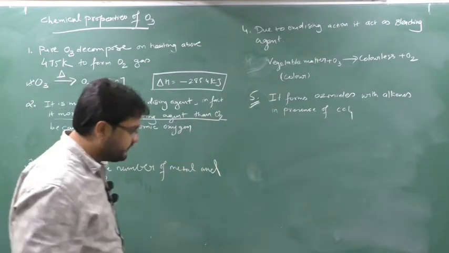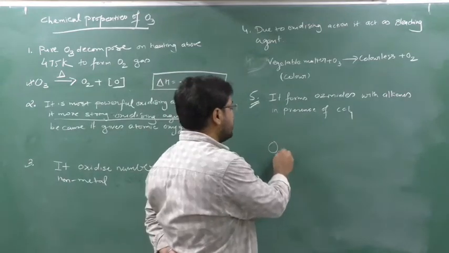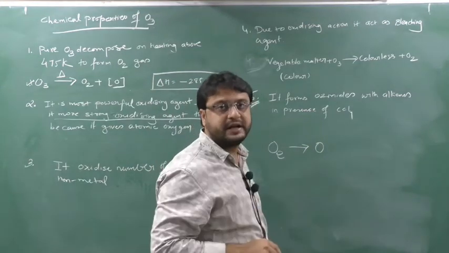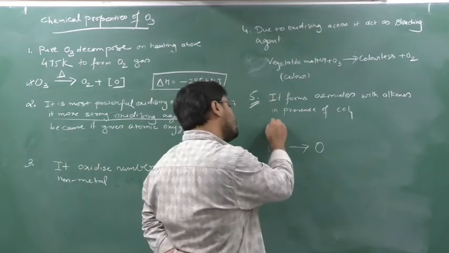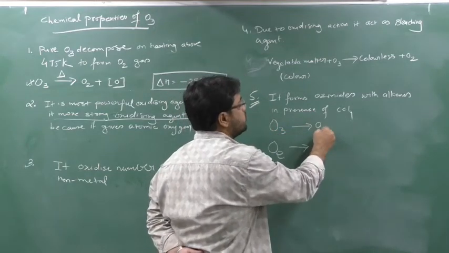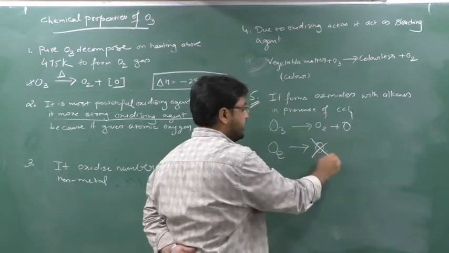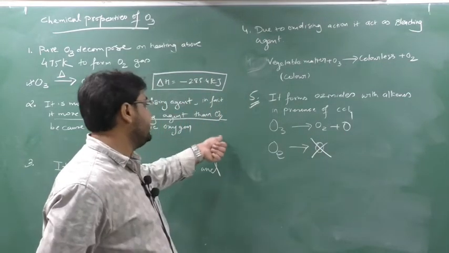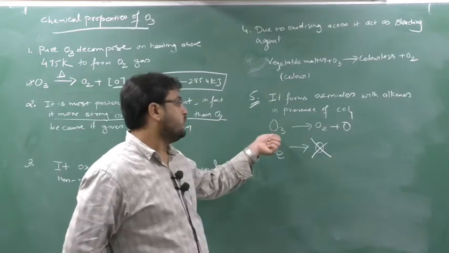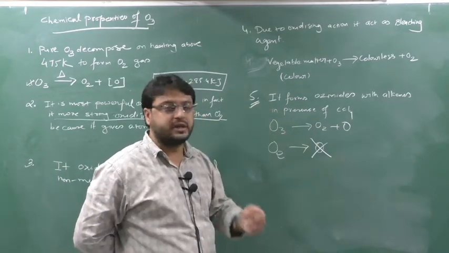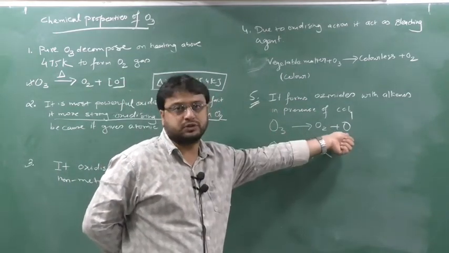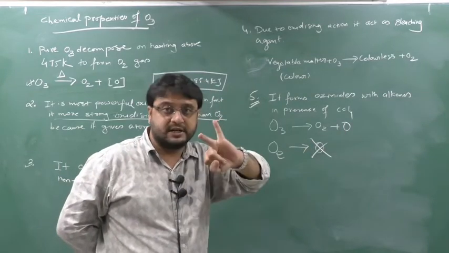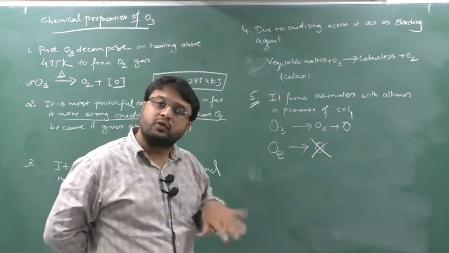In fact, it is a stronger oxidizing agent than O2. Why? We will see the reason. When O2 gets decomposed, it will not form nascent oxygen. O2 cannot get decomposed. Ozone will get decomposed to form O2 plus O, whereas O2 cannot. Only ozone can get decomposed. So O2 will be added directly, whereas when ozone is added, it comes with two things: O2 and nascent oxygen. But O2 comes with only O2.